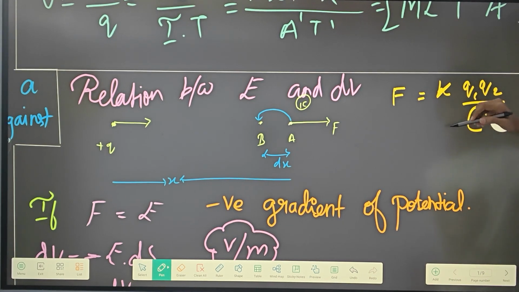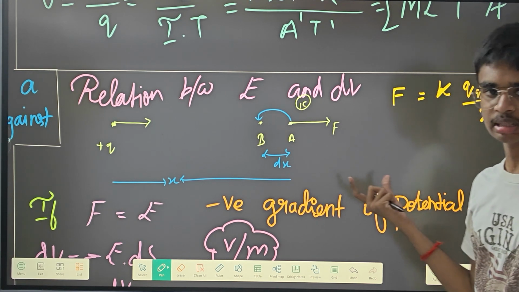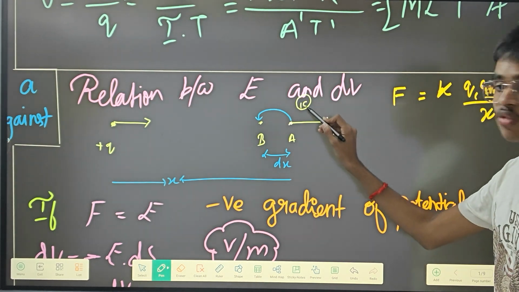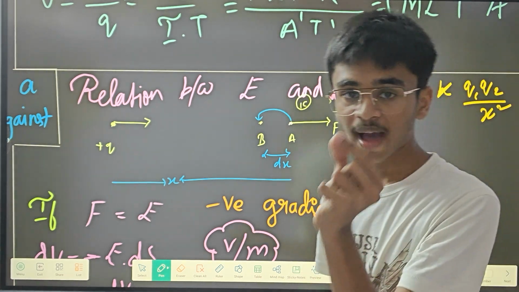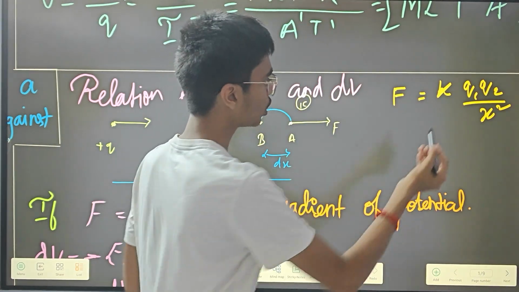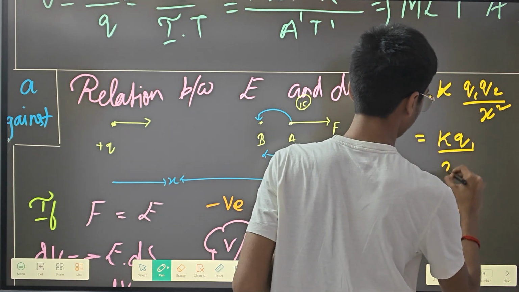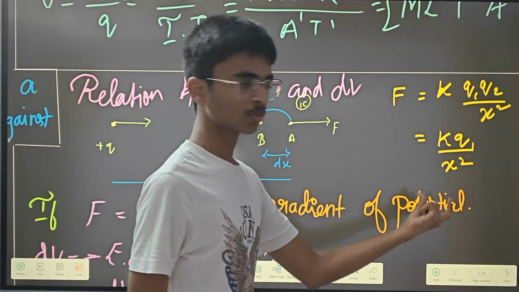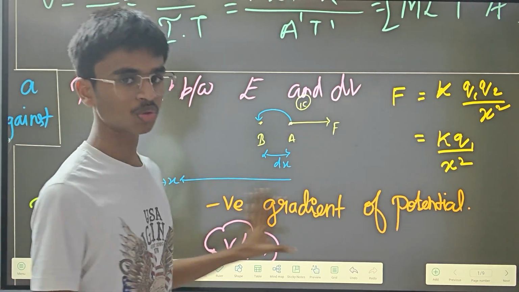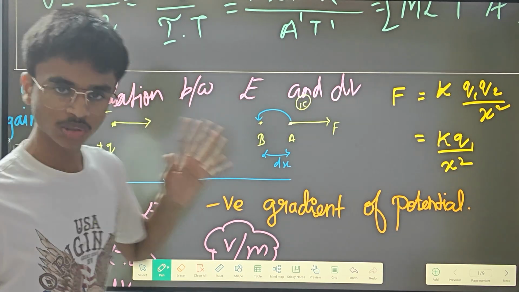No, x square only. Sorry, it will be x square only. Okay, so x square will be here. This q2 has 1 as its magnitude. So if you take 1 here, then k into q1 whole divided by x square is what it's going to be. So this is the force value. This is what the force formula is going to be.